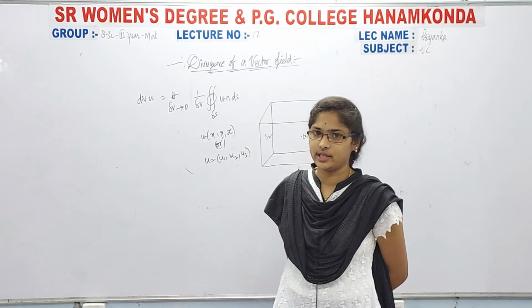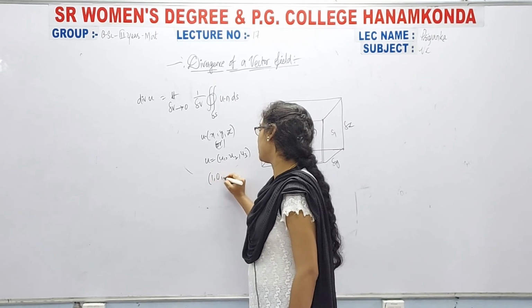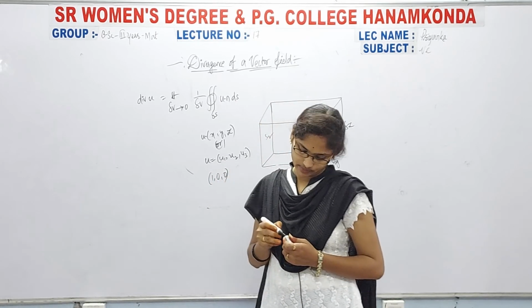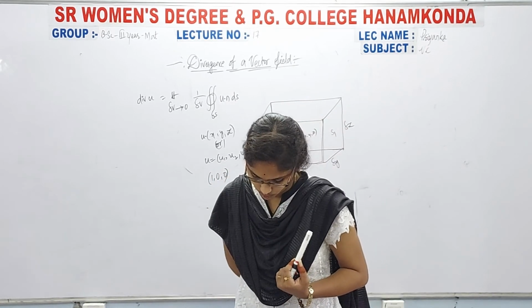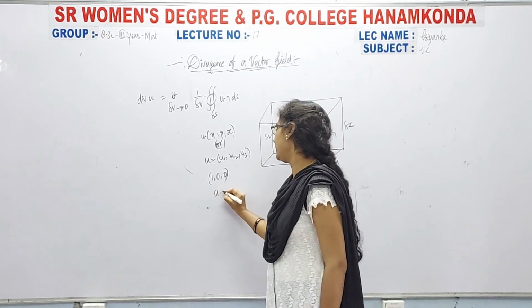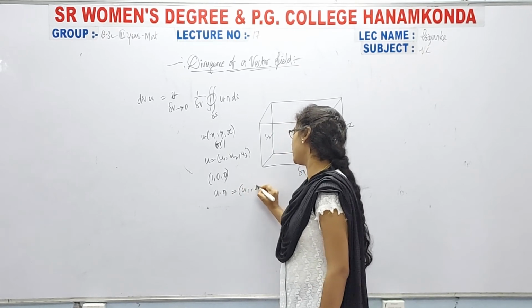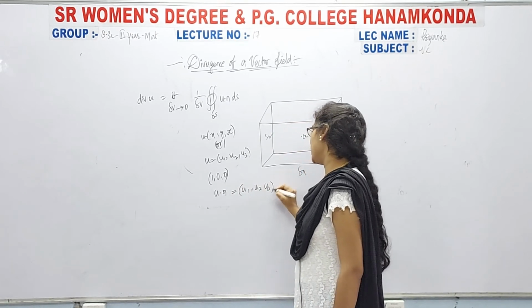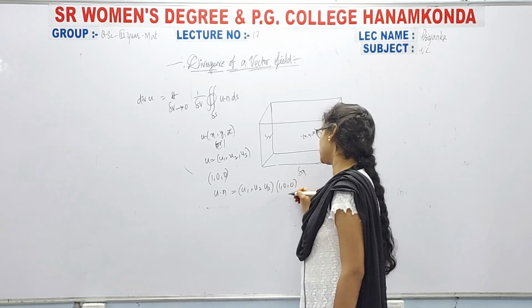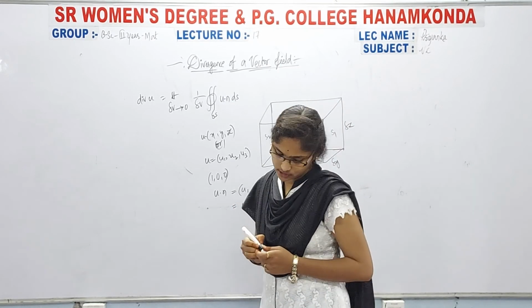Therefore, the unit normal is 1, 0, 0, and u dot n is equal to u1, u2, u3 dot 1, 0, 0. That means we simply get u1. Therefore, u dot n is equal to u1.